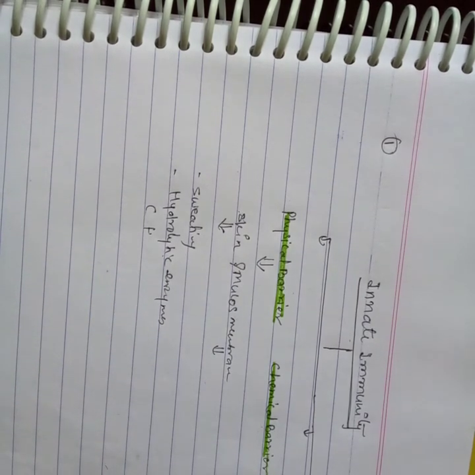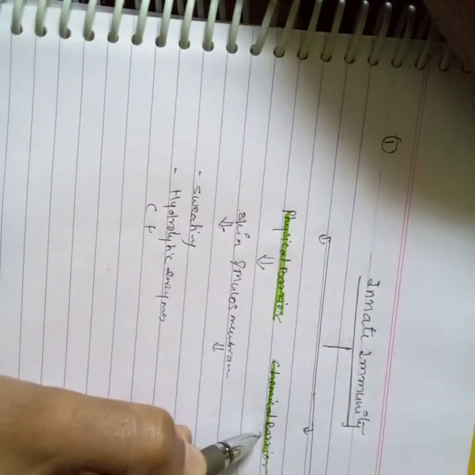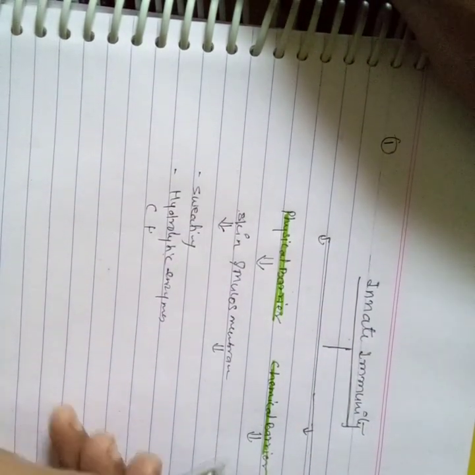The cells start synthesizing and releasing specialized chemicals which actually work against the pathogens or foreign substances. Clear? These specialized chemicals are, for example, the complement proteins,